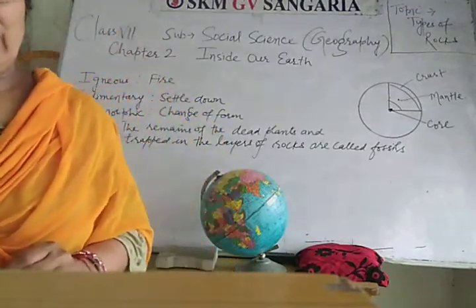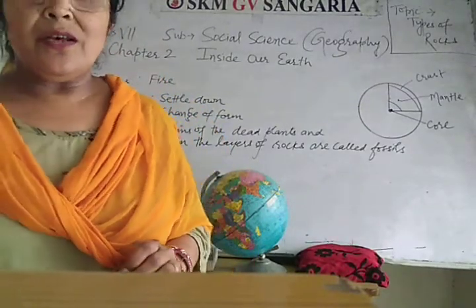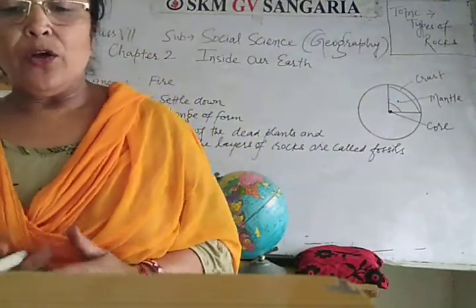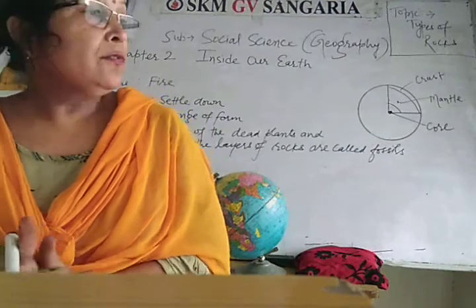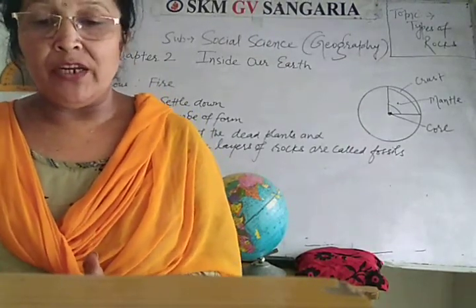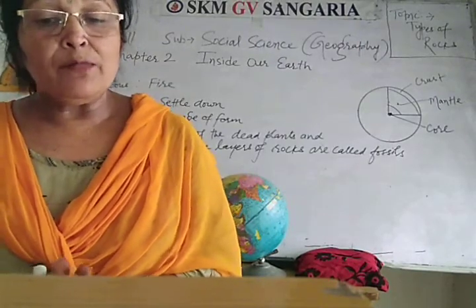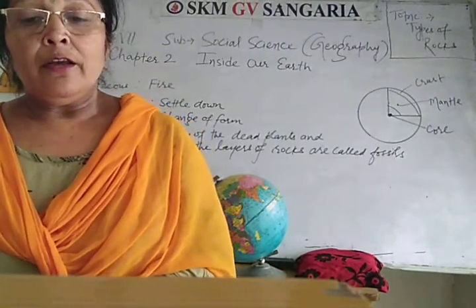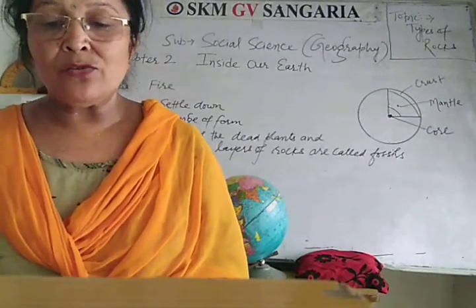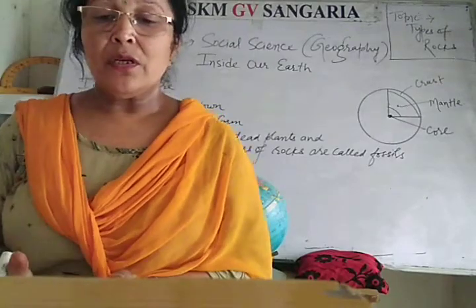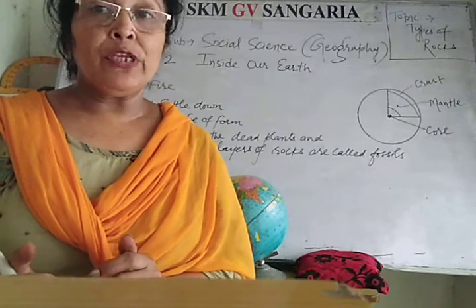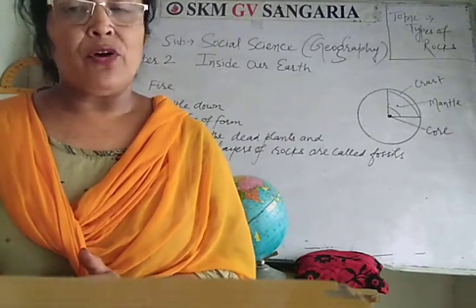When molten magma cools, it becomes solid. Rocks thus formed are called igneous rocks. The three types of rocks are igneous, sedimentary and metamorphic. Igneous rocks are also called primary rocks. Igneous rocks are of two types: intrusive and extrusive rocks.